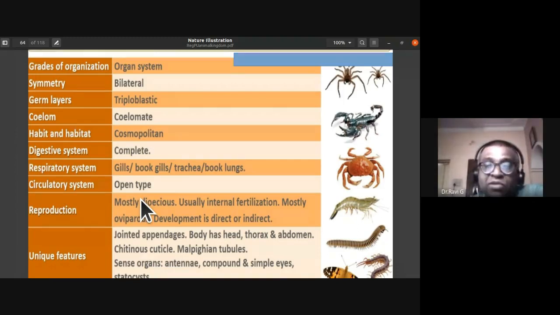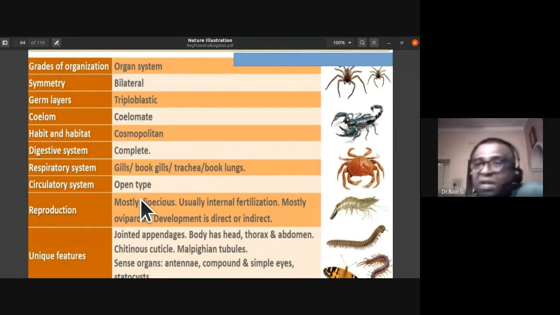Sense organs are found like antennae, compound or simple eyes. Compound eye, like in case of housefly, you might have seen in a movie wherein they showed the eye in a very good zoomed position. See the eye of cockroach, I'm just talking about the cockroach. The eye of cockroach is a compound eye. They get a mosaic vision, so each part of the eye gets a part of the image. Okay, they get a mosaic vision.